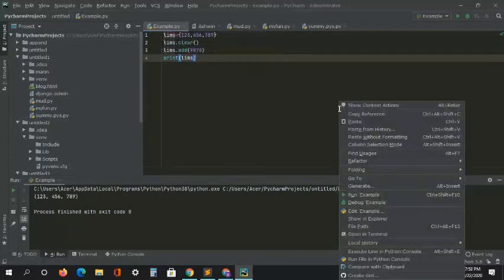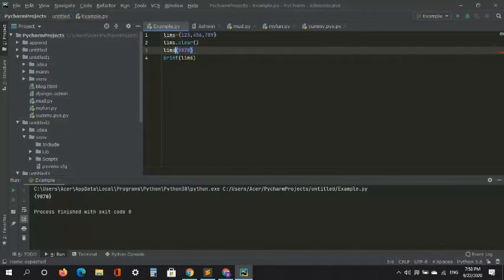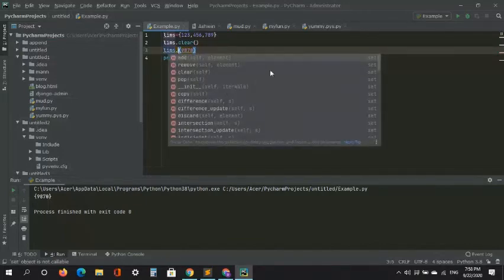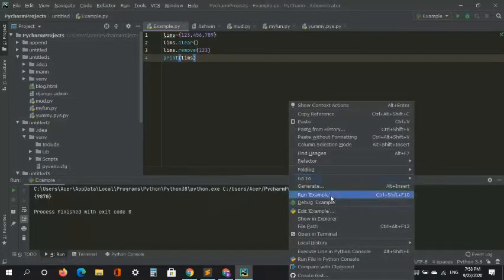Okay, so now if you just run this, you can see that there's only 9870 because we have cleared the whole set and we have added 9870. So there are many other functions too. So here's another function. Okay, so we have remove, and I'll just remove another thing because 9870 is not in the set. Okay, so I'll just remove 1, 2, 3, and now when I print it,